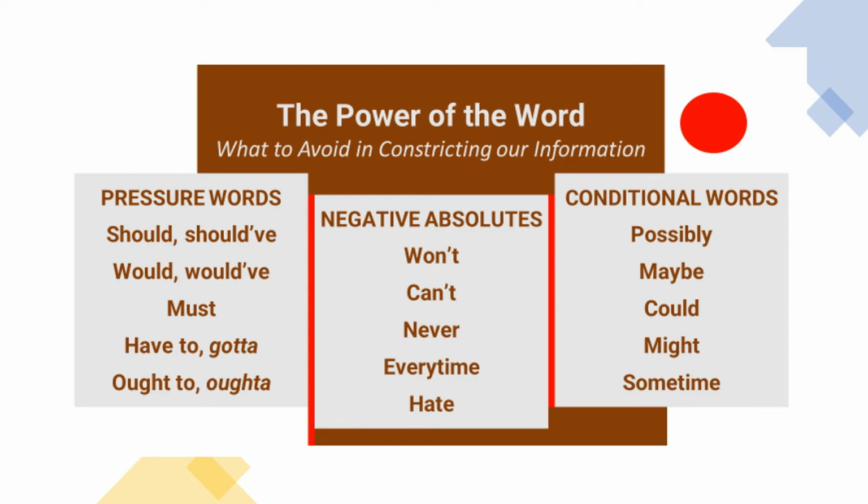Consider the two statements. "I won't learn much from that lecture," or "I will learn something from that lecture." Which one offers the probability we will attend? Negative absolute words include never, impossible, and the preface every time, as in "every time I try, I fail."